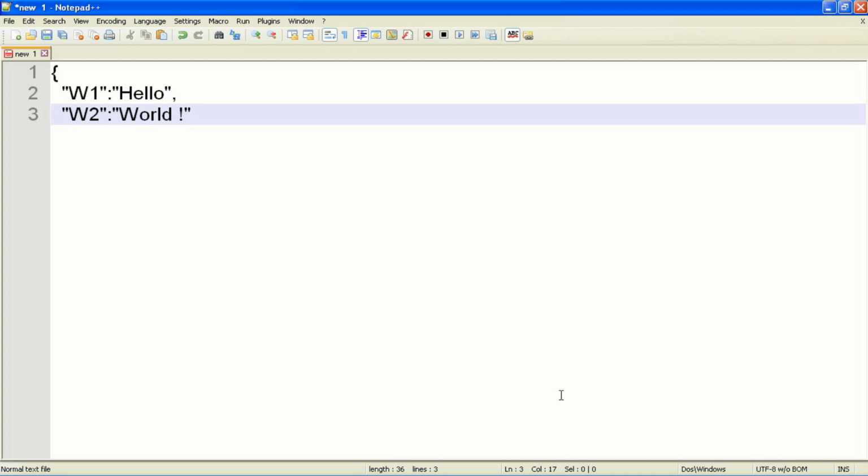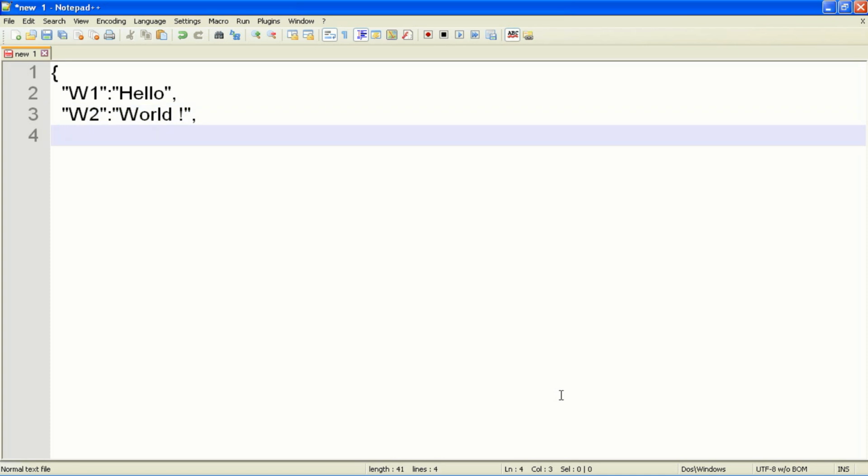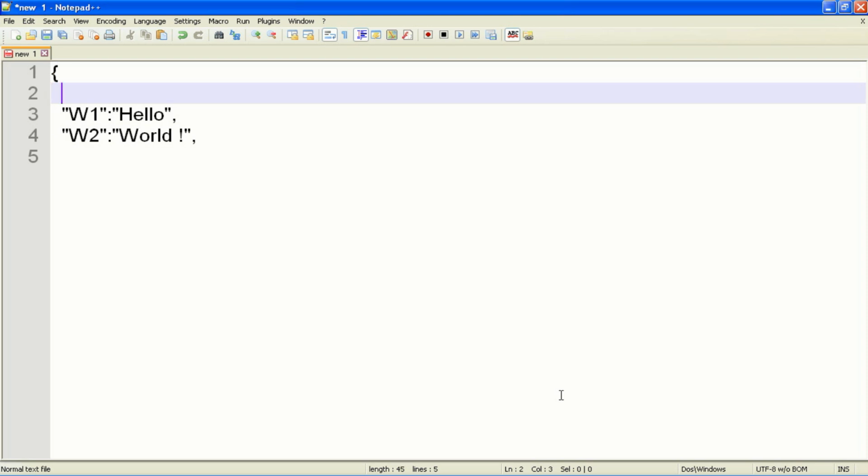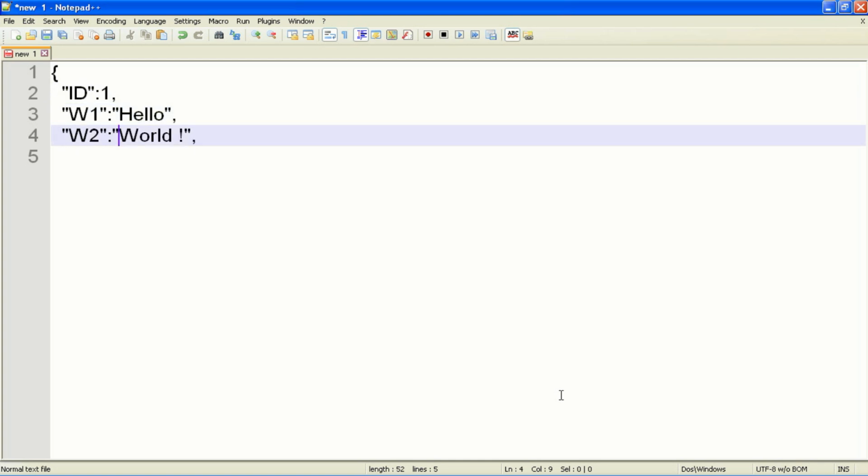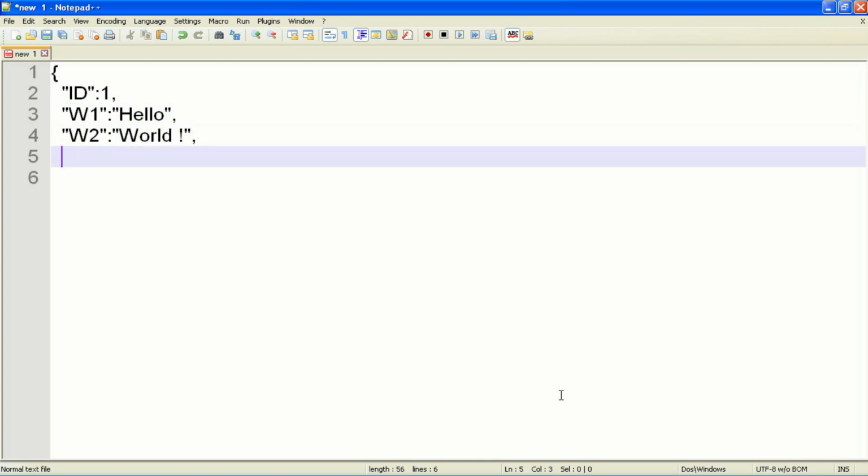And then again I want to put something. Let me say an ID of this file. So I would like to declare some ID here, like ID in double quotes, colon, and I want to give this ID as a simple number. So numbers I don't need to include in double quotes. A comma is obviously needed because a name value pair is differentiated from the next name value pair.